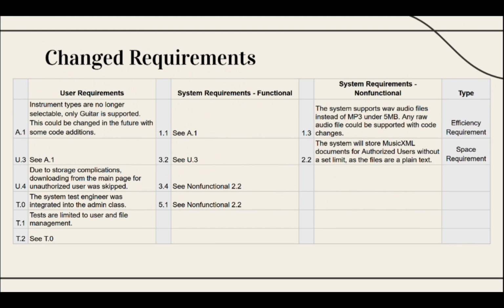The system requirements on the functional side correspond with that, as well as the non-functional side, where we did have to change the MP3 acceptance to raw audio as a WAV audio file. That can be expanded to other raw audio types, but will require code changes as well. And good news, the space requirement of 10 files has been expanded due to the small size of the music XML files.